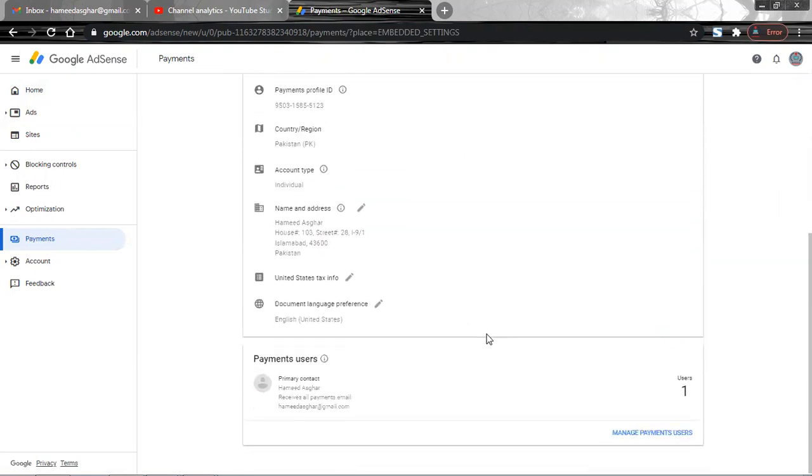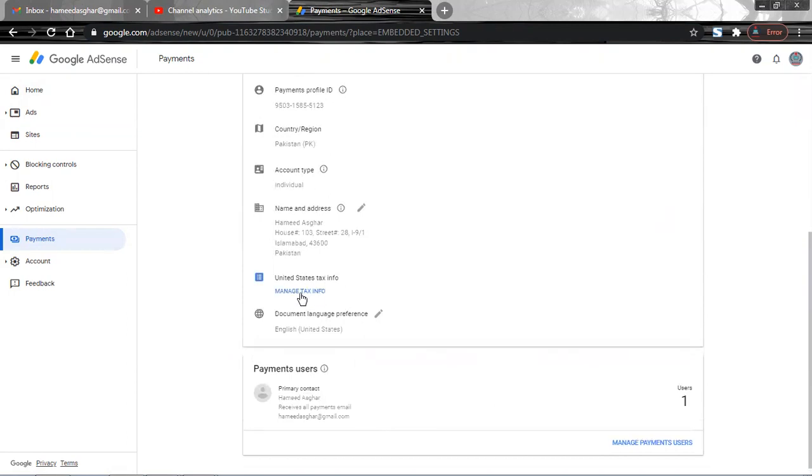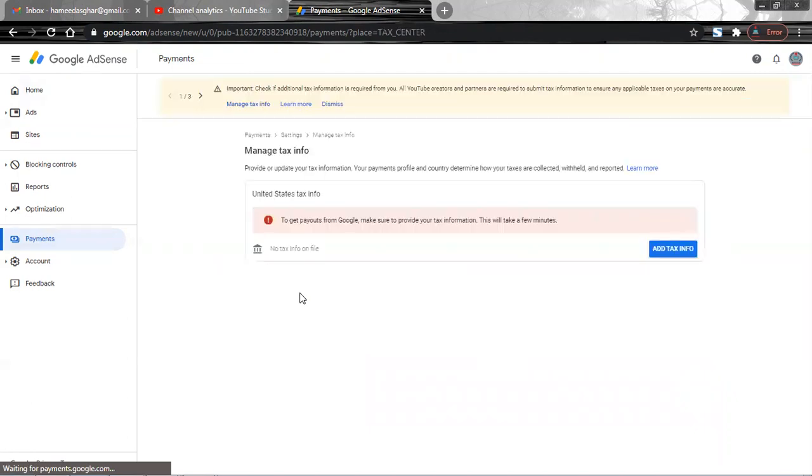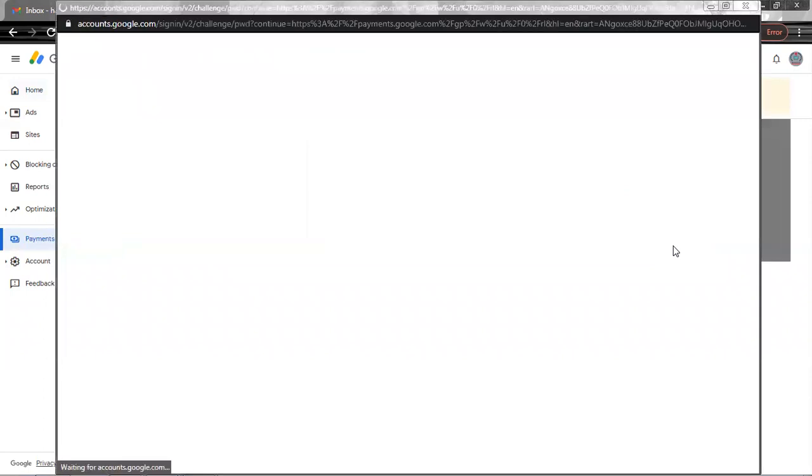Let's move on to United States tax information. Click here and manage tax info. Click here, and the next step will actually give us some brief information. To get the payments from Google, make sure to provide your tax information. This will take a few minutes. There are some questions which will be asked of you. So click here, and here we get started.